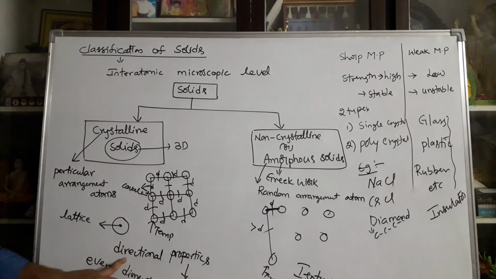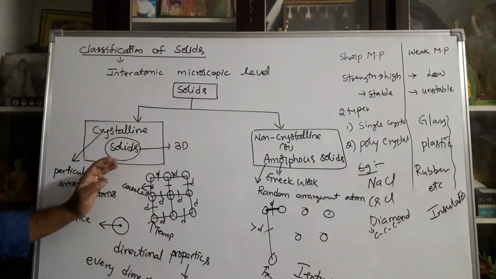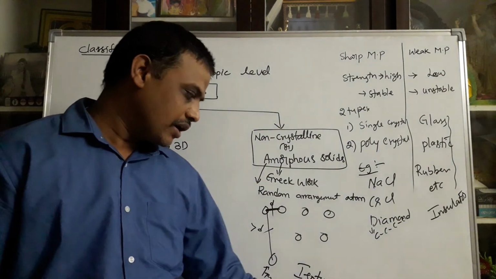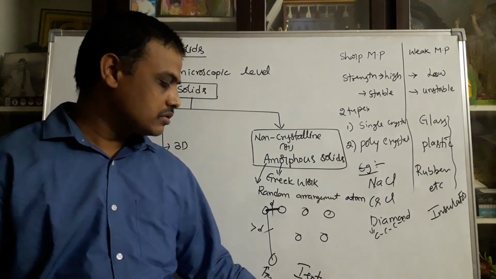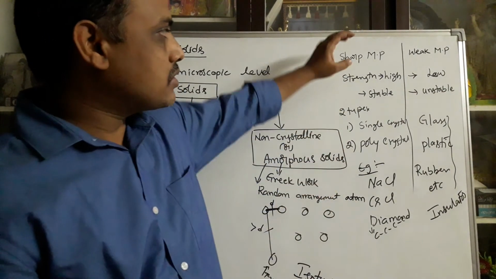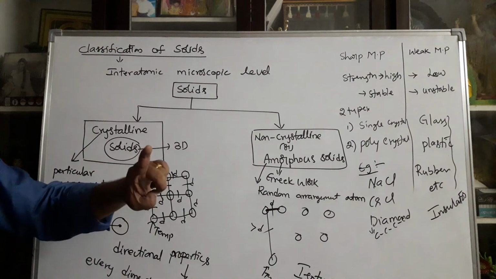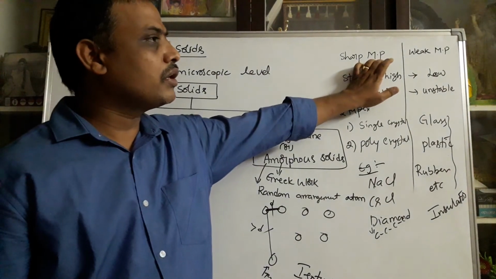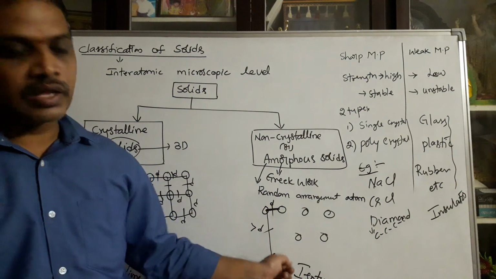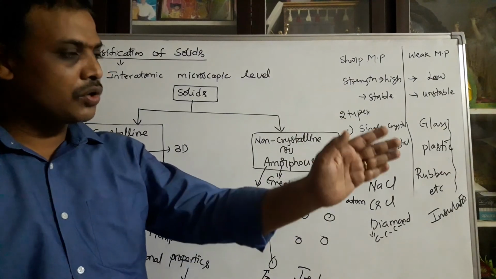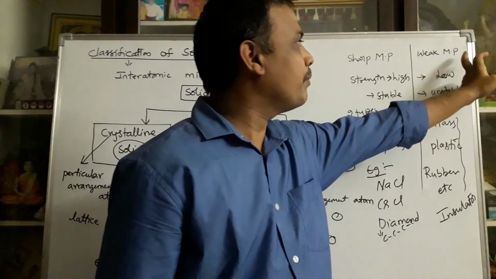In crystalline solids, directional properties are obeyed, and such materials are called anisotropic in nature. In non-crystalline solids, the properties change direction by direction, so those materials are called isotropic. In crystalline solids, you can raise the temperature and each and every bond is broken at a single temperature, so they have a sharp melting point. Here bond by bond is broken as you increase the temperature. The first bond breaks at one temperature, the next bond at another temperature, so they have a weak melting point.